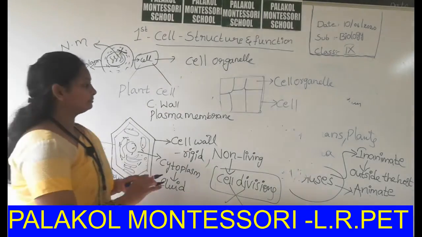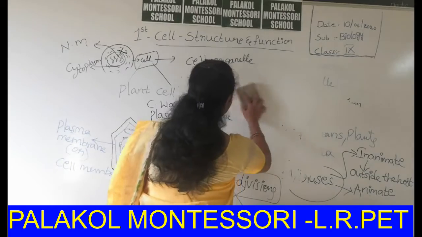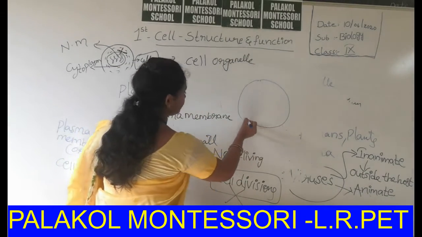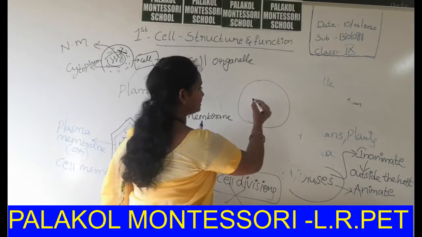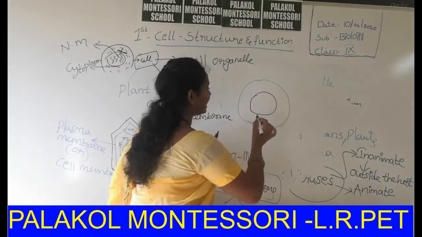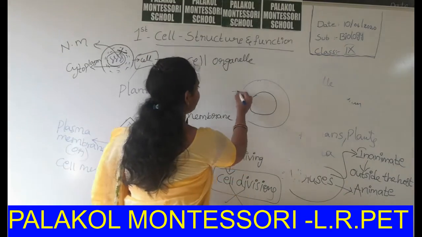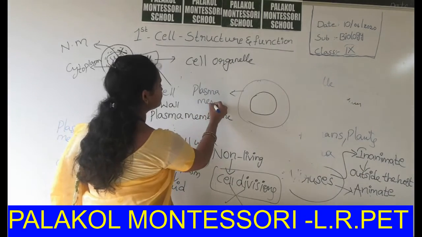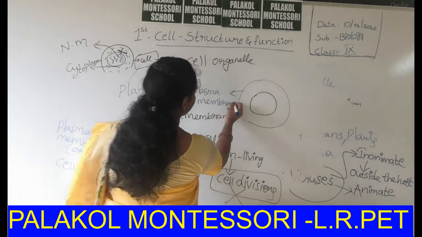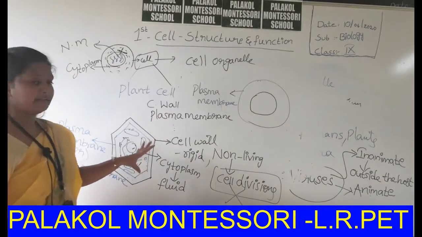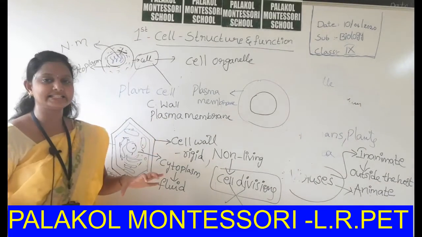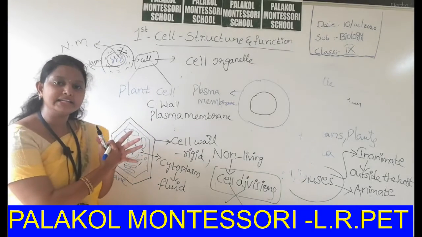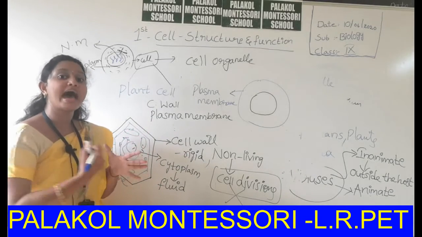Okay, now take the animal cell. In the case of an animal cell, there is no cell wall. That means only the plasma membrane is present. Due to this reason, plants can resist great mechanical injuries when compared to animals.